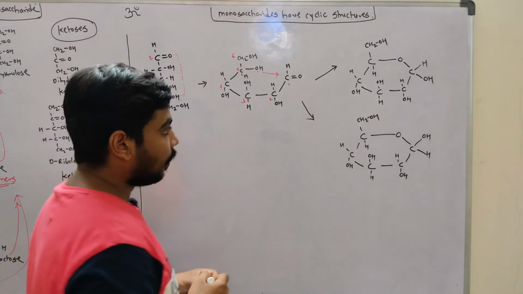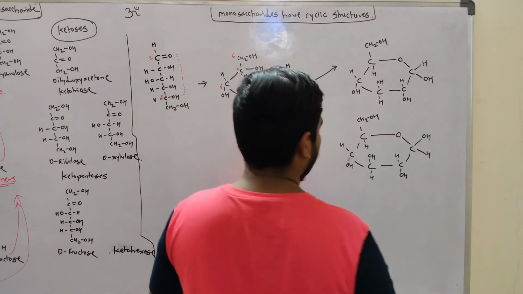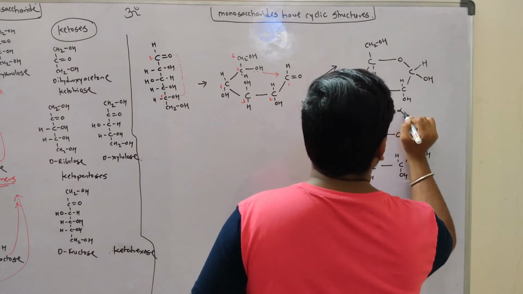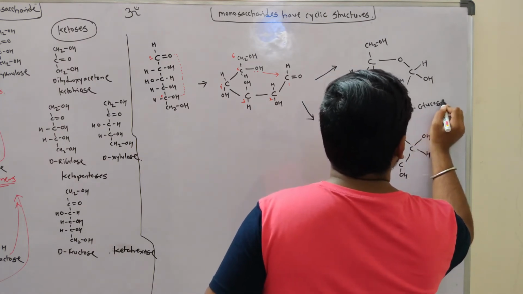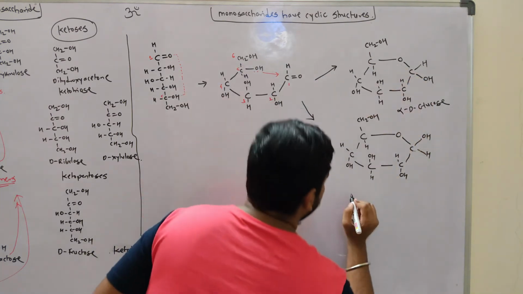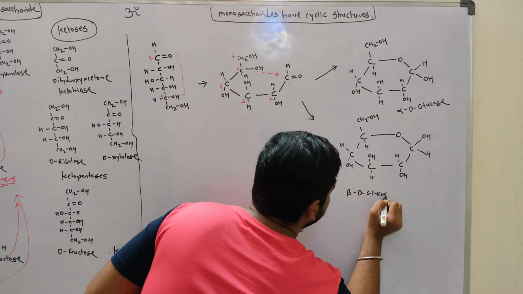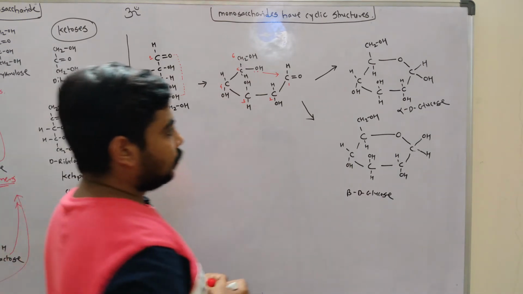So this is alpha D glucose, and this is beta D glucose.